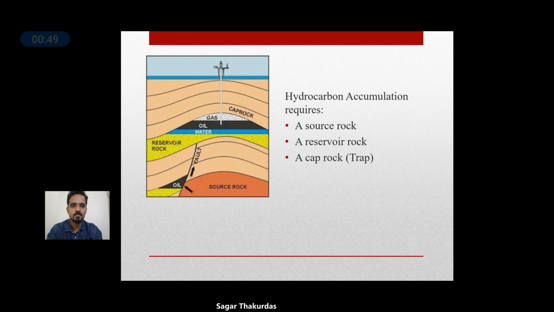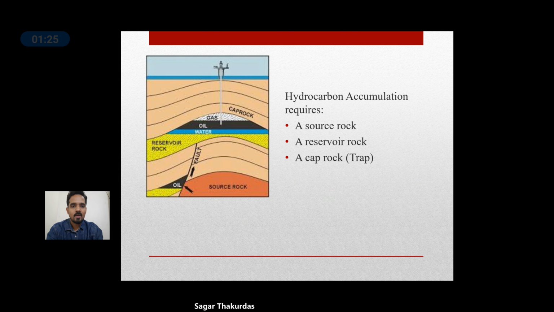So any porous and permeable rock can be called a reservoir rock, and an impervious or non-porous rock becomes a cap rock. So an illustration of a petroleum system is shown here in the diagram. You can see the source rock at the bottom, and due to the presence of a fault which acts as a permeability barrier, the oil has moved upwards to be stored in a reservoir rock which is just below an impervious cap rock.